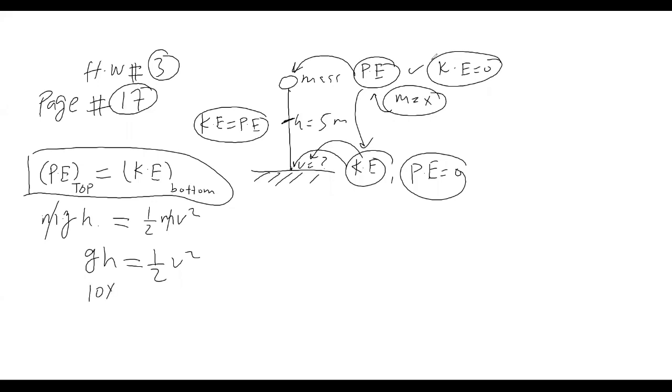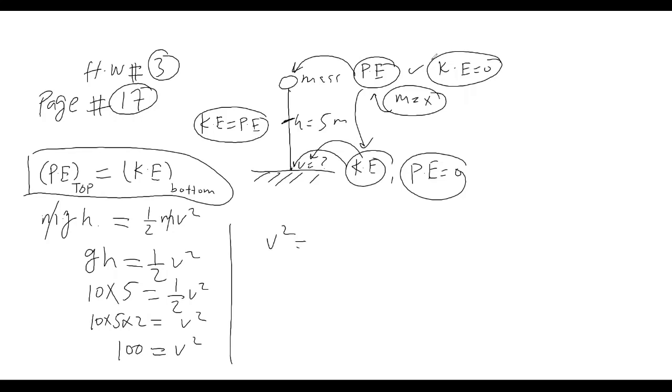Gravity is 10. Height is given, 5, which is equal to half v square. This 2, if it is divided here, it will go and multiply. 10 multiply by 5 multiply by 2 is equal to 100, which is equal to v square.